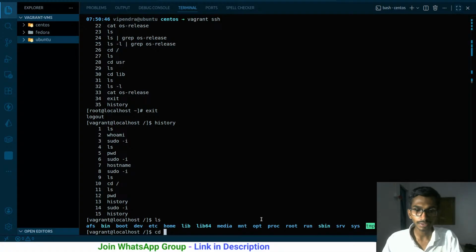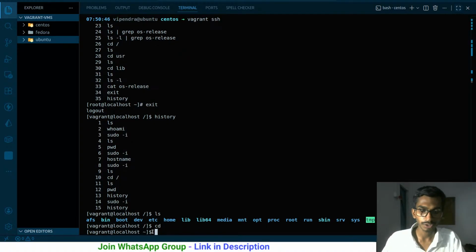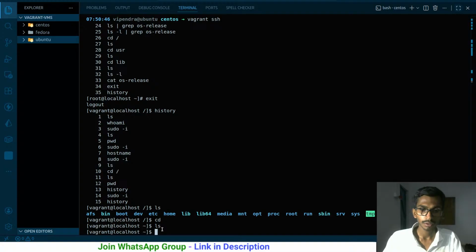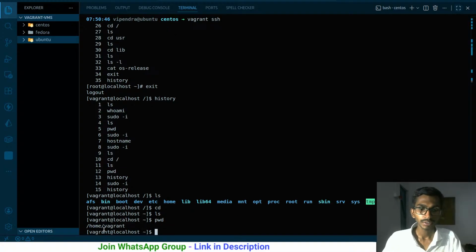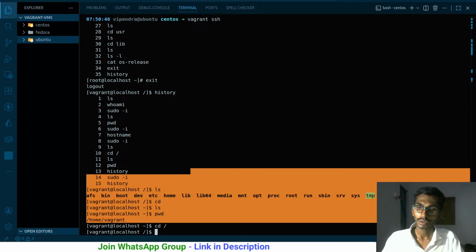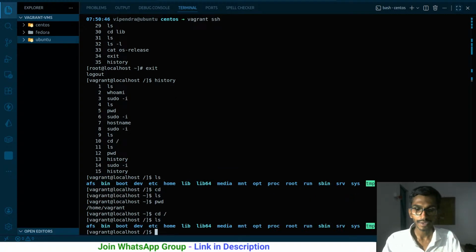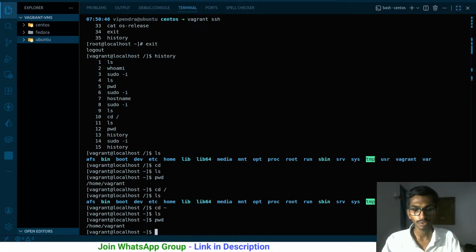So if I say just simply cd over here, because the user's name is vagrant, that is a normal user, so I should be redirected to the normal home directory. So let me just do this, pwd, present working directory: /home/vagrant. This is the home directory of the normal user. I can go back to the root directory again, and if I say cd and tilde, it will be simply sending me there only. So pwd, so ultimately I'm there again. So cd tilde or cd, they behave the same.